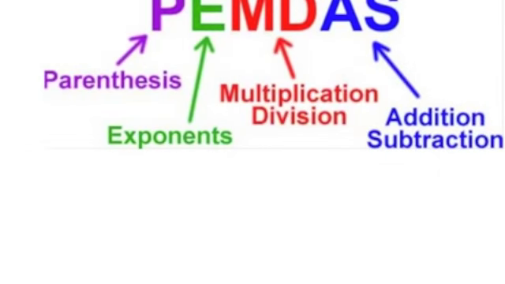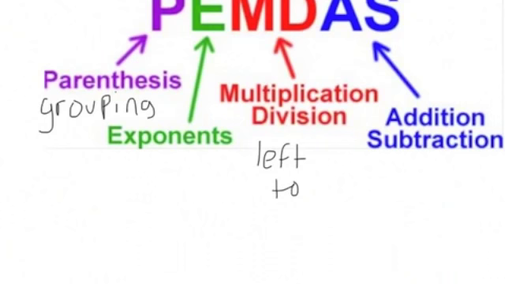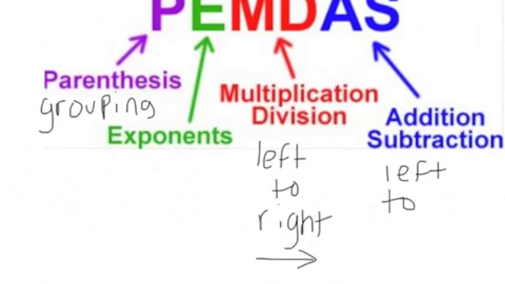Operations. First comes your parentheses, or sometimes you will hear me refer to it as grouping symbols. Okay, then your exponents. Then we have multiplication and division from left to right. So multiplication and division actually happen at the same time. We're just going to do it from left to right. Same thing with addition and subtraction. It's going to happen from left to right at the same time.